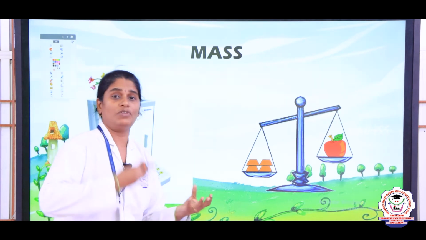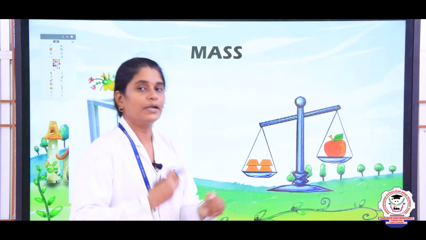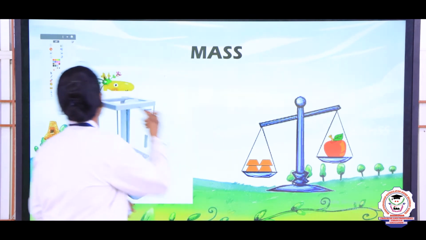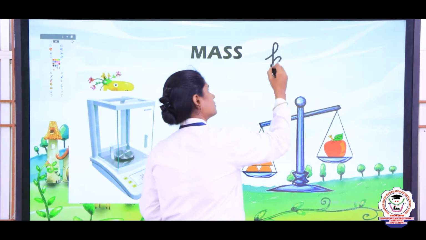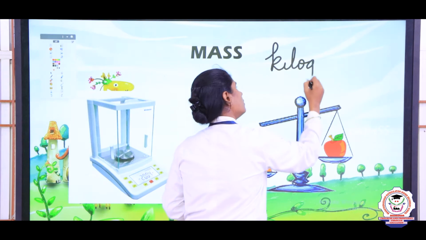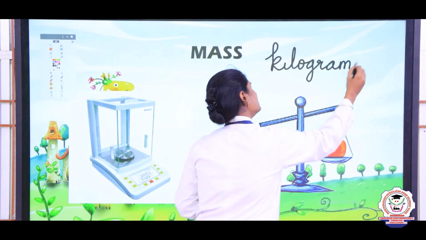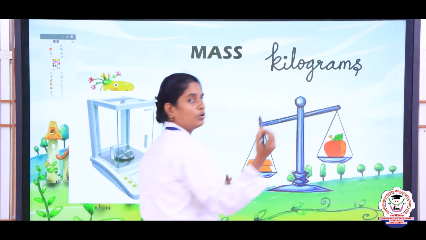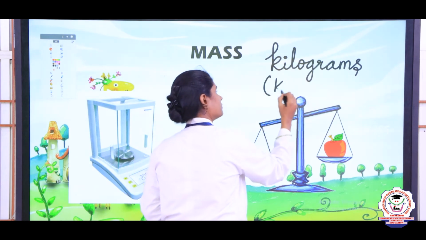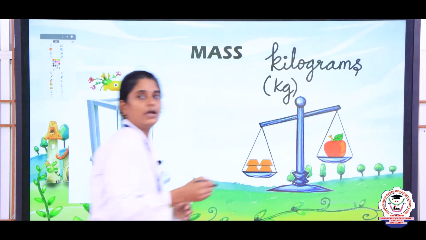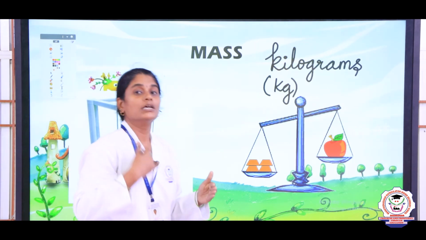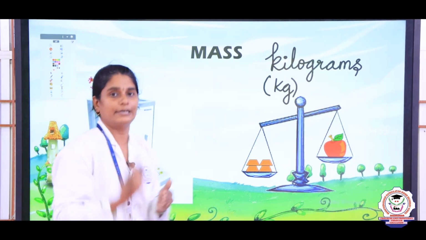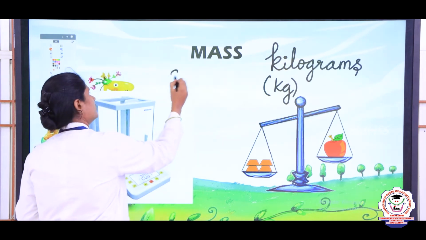So, here also we use some standard measurement, right. So, the standard measurement of mass is denoted as kgs, that is kilograms. So, this kilograms is denoted as kg, right, and when you purchase lesser than kilograms, it is measured in terms of grams.